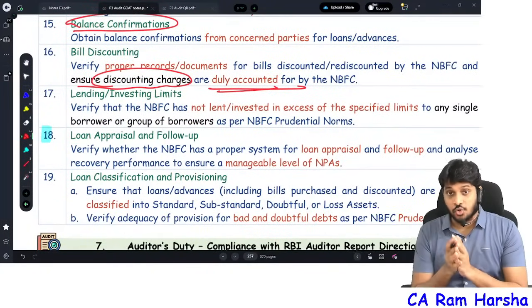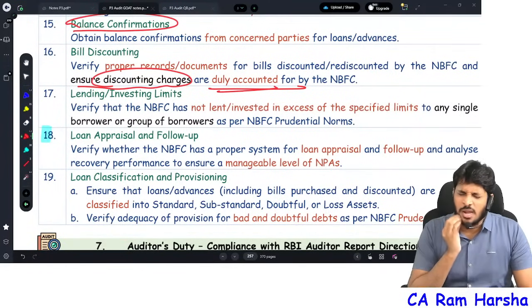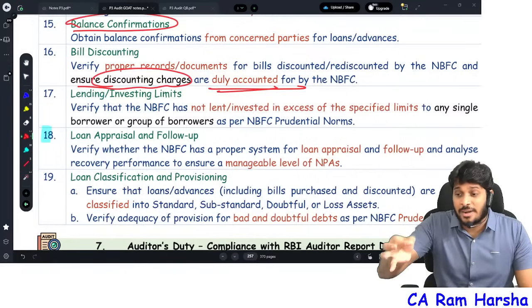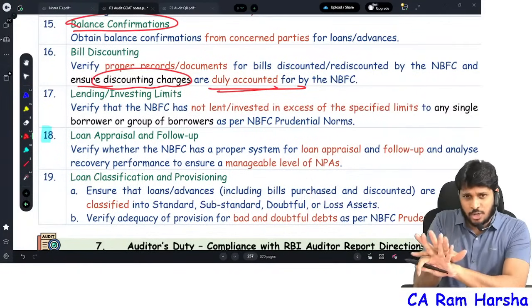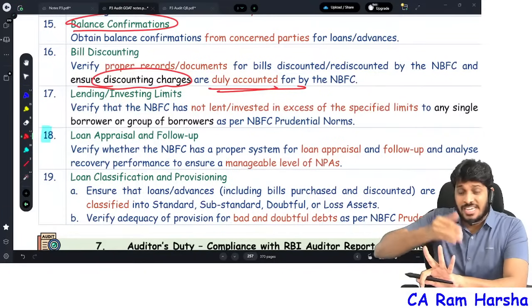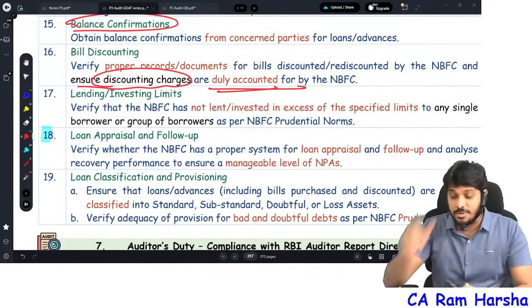Banks and NBFCs will have something called a maximum limit. They will have a limit on how much maximum can be given as a loan to a particular borrower, or in a particular entity, how much I can invest or how much I can give as a loan. There is a limit. See whether that limit is satisfied or not.